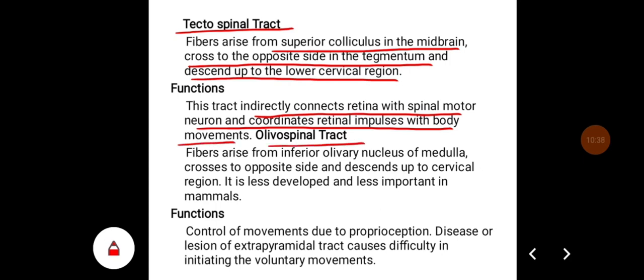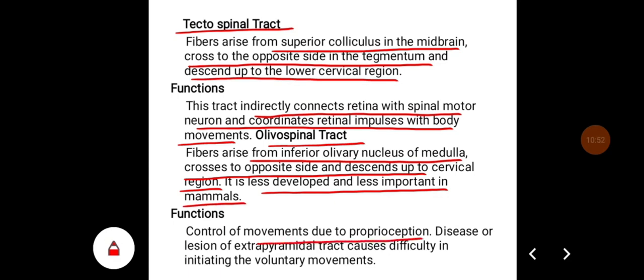Olivospinal tract fibers arise from the inferior olivary nucleus of the medulla, cross to the opposite side, and descend up to the cervical region. It is less developed and less important in mammals. Their important function, they control the movements due to proprioception. Disease or lesion of the extrapyramidal tract causes difficulty in initiating voluntary movements.